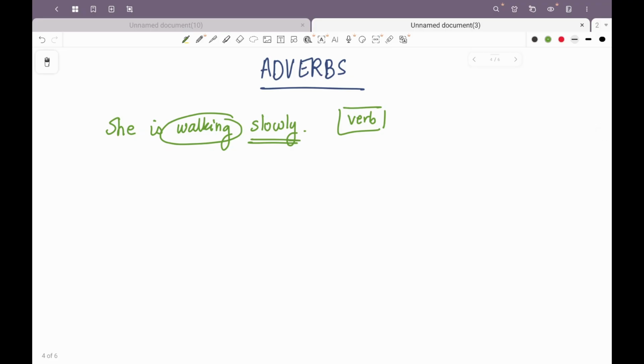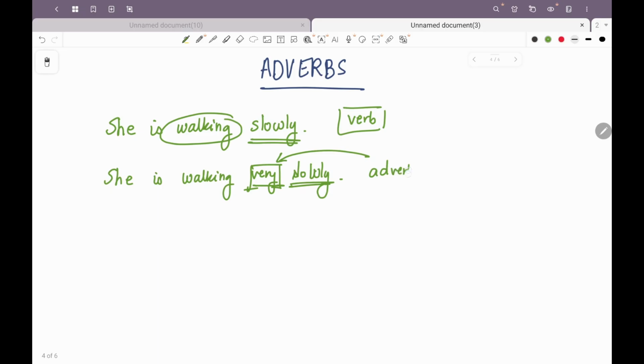Similarly, if we talk about she is walking very slowly. Here the word very is also an adverb. Why? Because it is giving more information about the slowness. So it is more slow, right, which will be very slow. So it can give more information about another adverb.